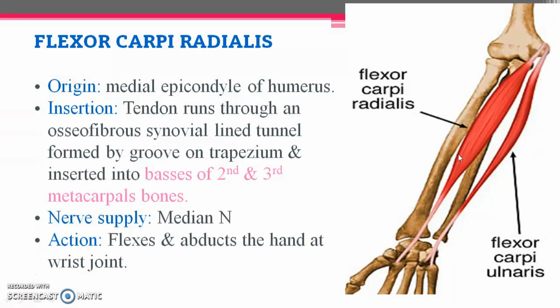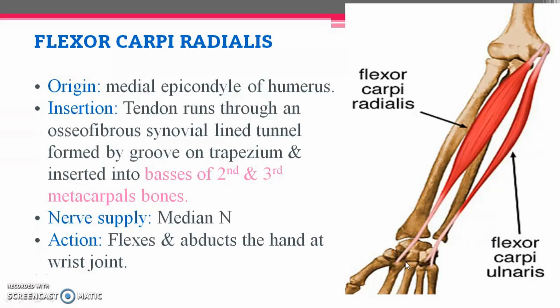So this flexor carpi radialis takes origin from medial epicondyle of humerus, and the tendon runs through an ossifibrous synovial lined tunnel formed by the groove on trapezium. So here we will be having that tunnel which we will deal with later. That tunnel transmits this tendon, which gets inserted into the base of second and third metacarpal bones.